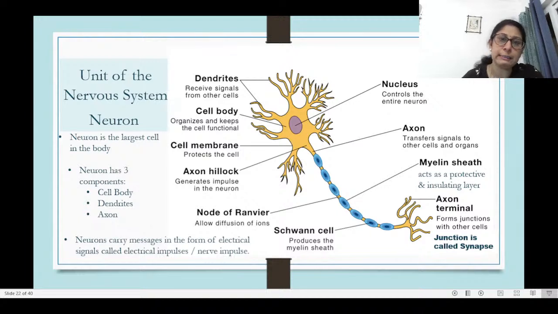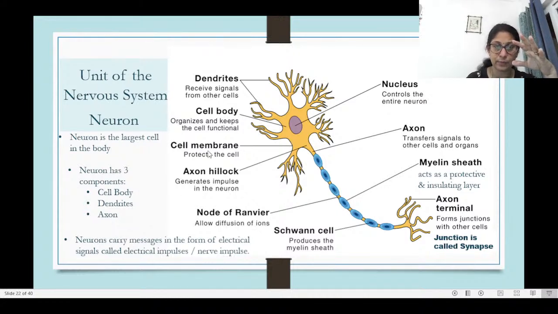Looking at the structure of the neuron, there is a cell body, which is the main body which organizes and keeps the neuron functional, and it has a nucleus which takes care of the different functions. The cell body then extends into branched structures which are known as dendrites. The dendrites are the ones which receive the signal from other cells or from the adjacent neuron.